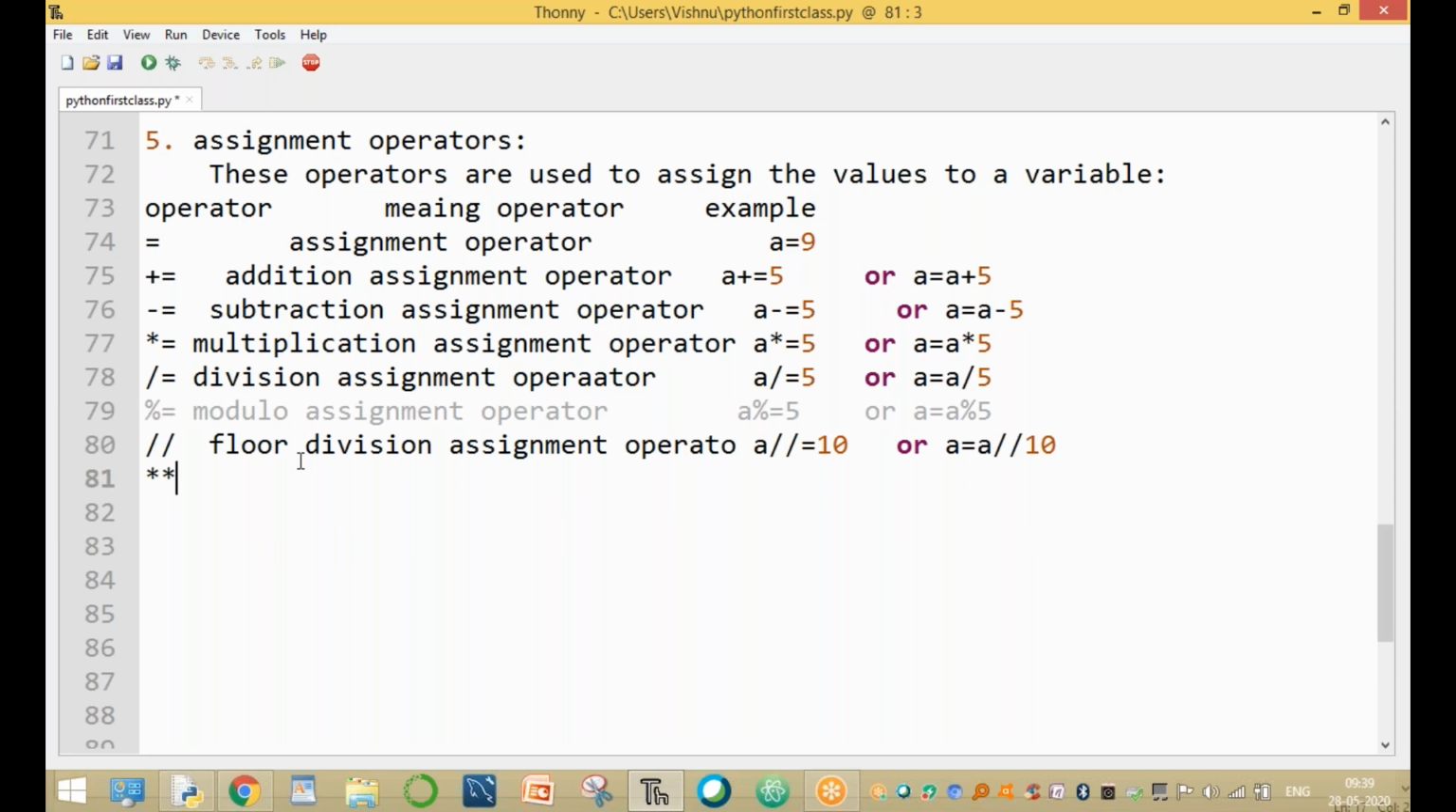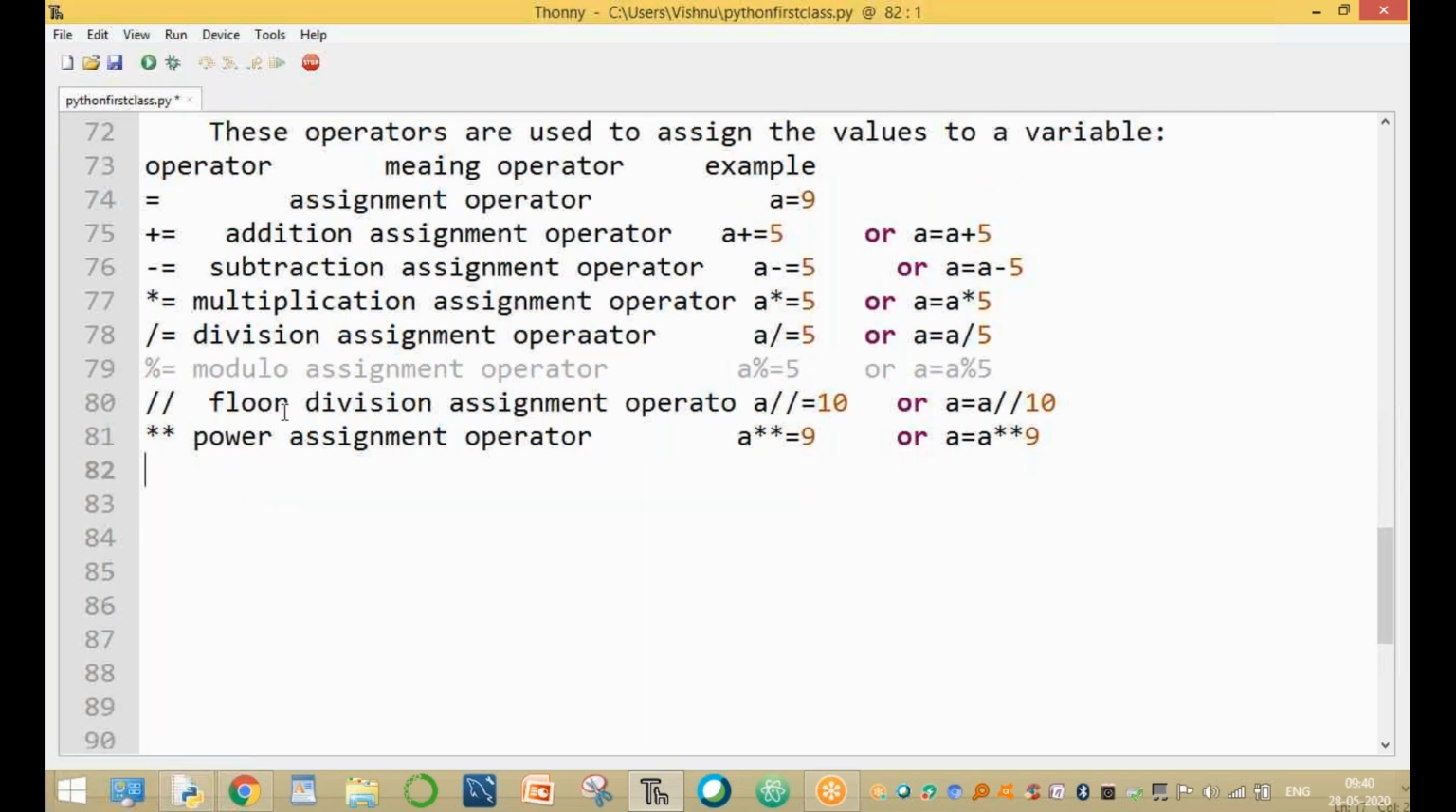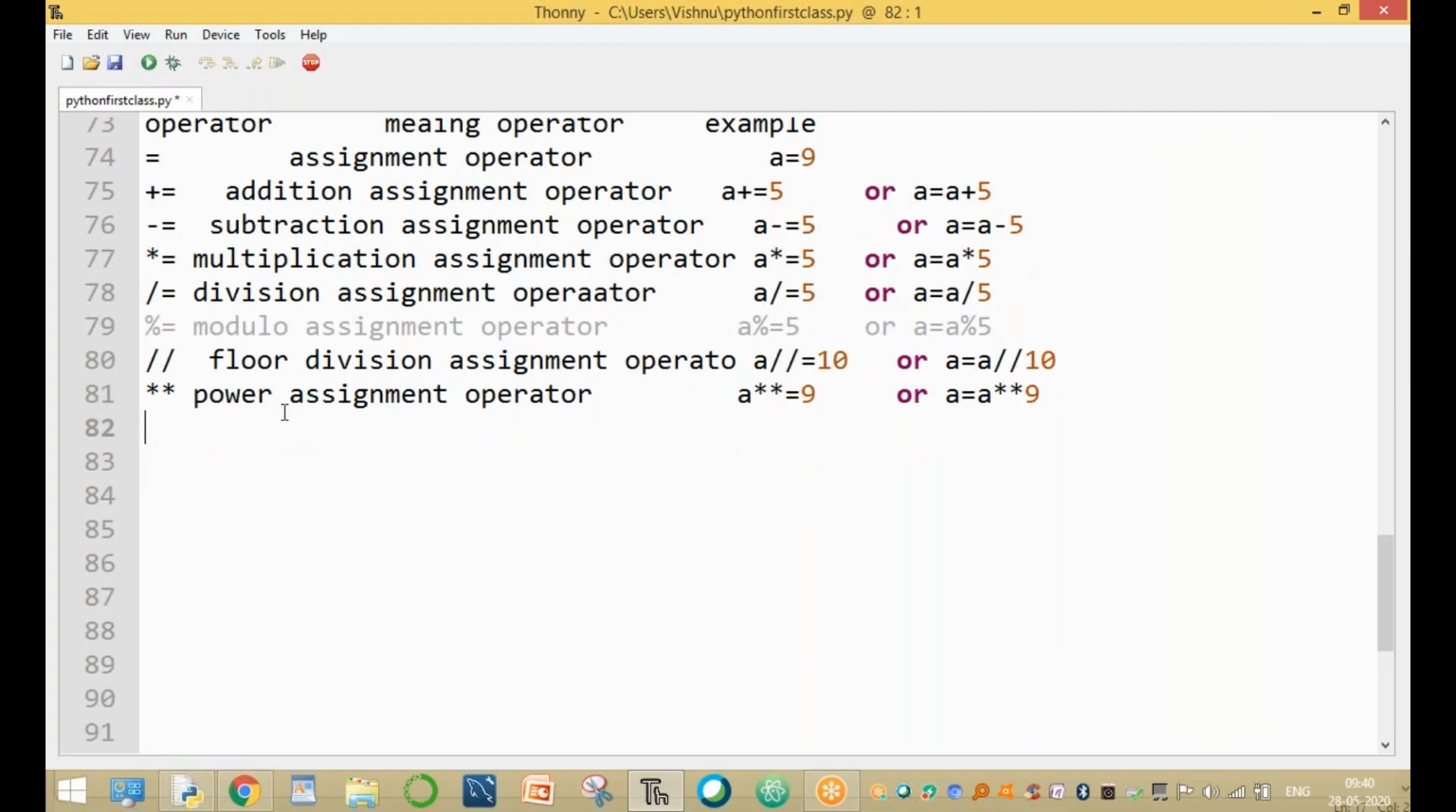And one more, double star equal to, is called the power assignment operator. A double star equal to 9 or A equal to A double star 9, both are the same value. These are called assignment operators. In addition to these, ampersand is also available.